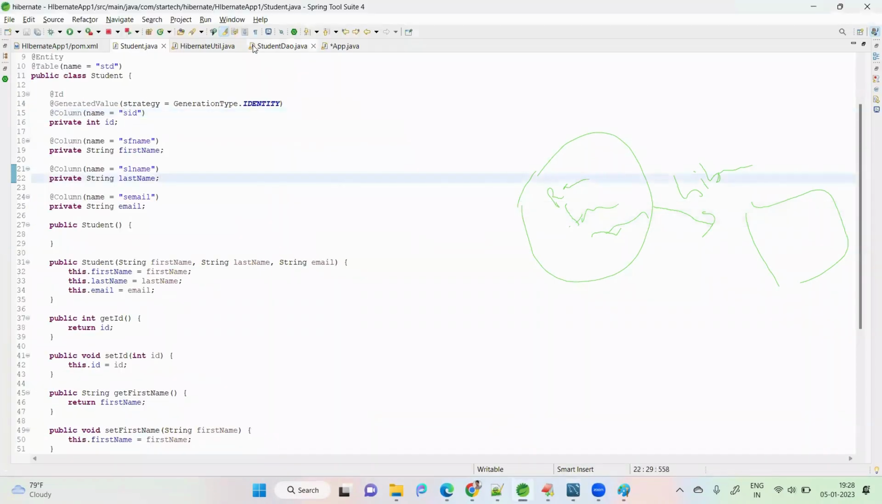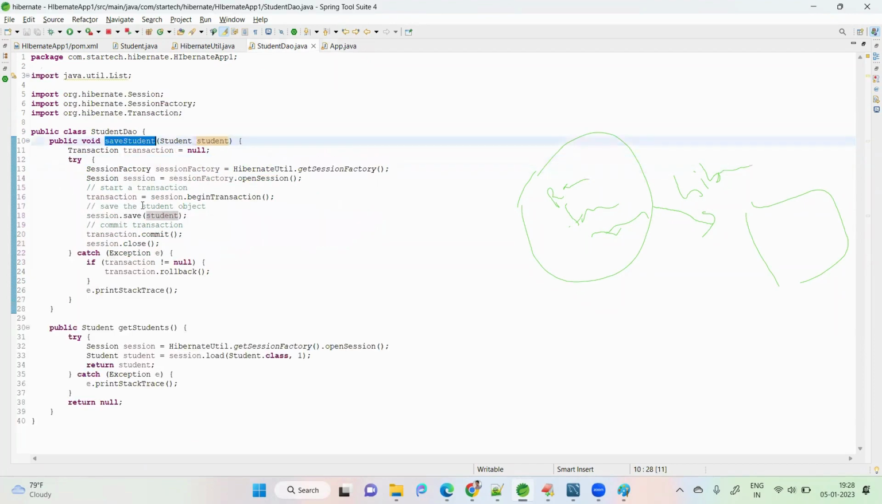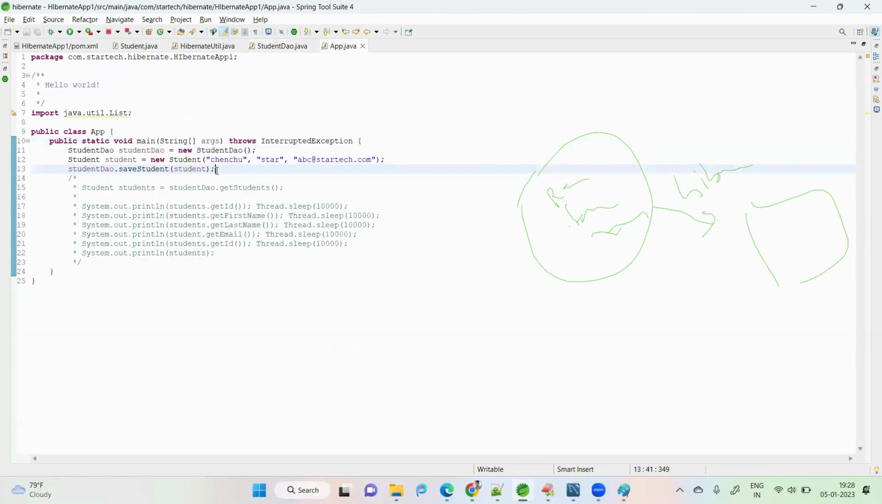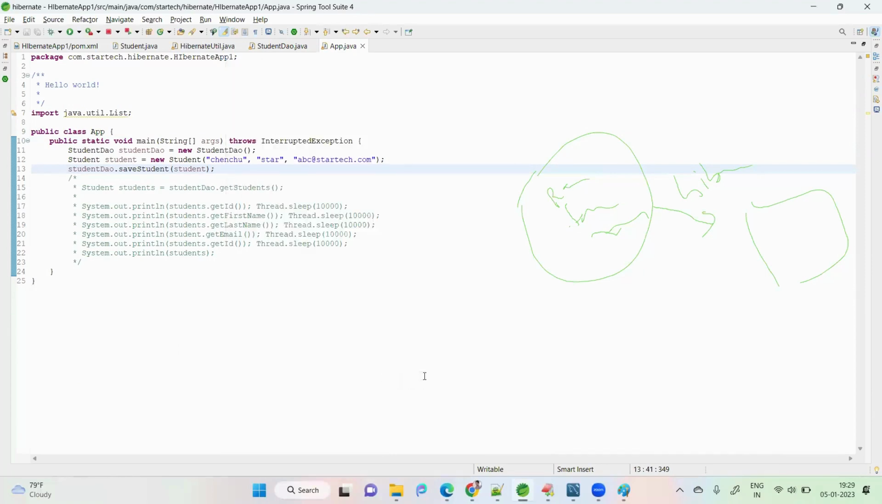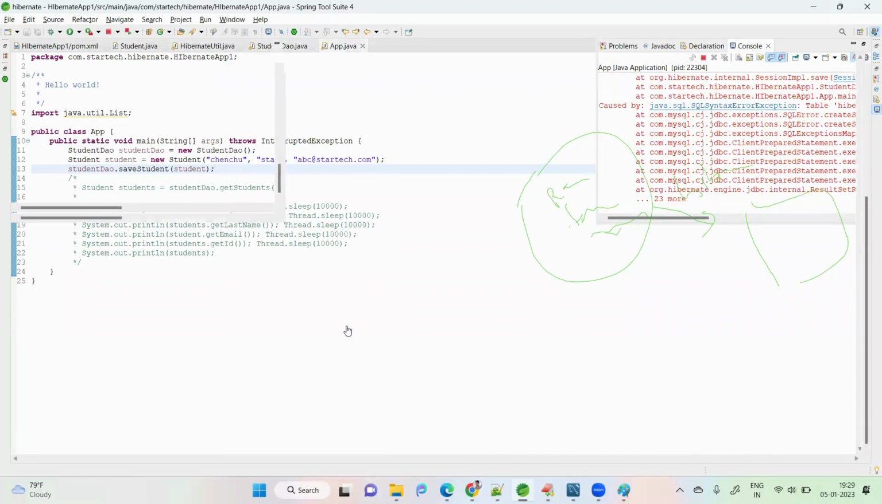See here, I am changing that data. First name I am giving, and mail ID I am giving ABC. Now I am asking for this data to be stored in the database. See the output; I am running the application. It gave an exception.